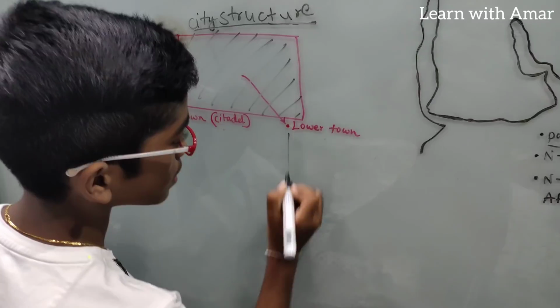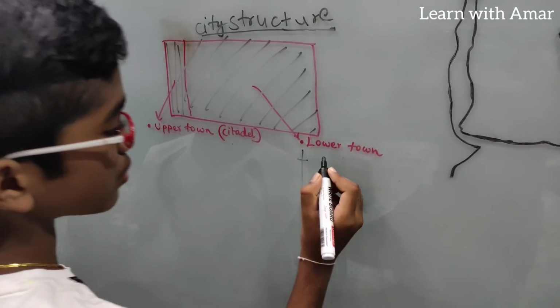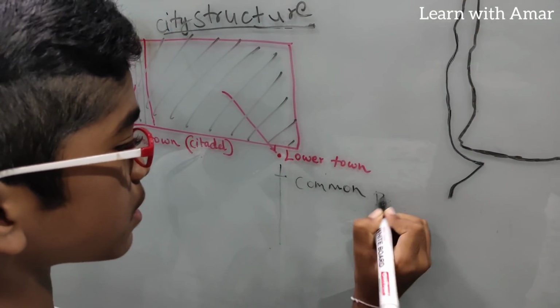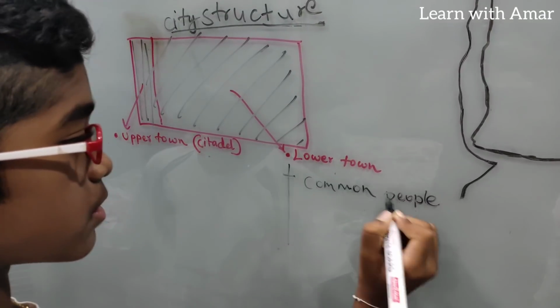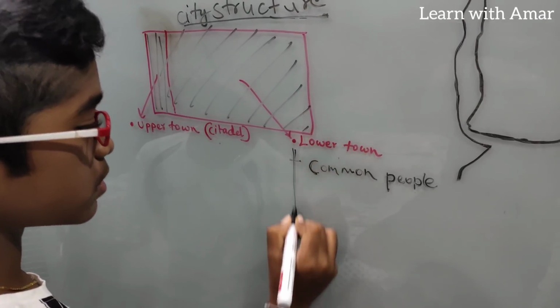Now coming to the important points, the specialities of lower town. Here we find common people living. Common people will live here in the lower town.